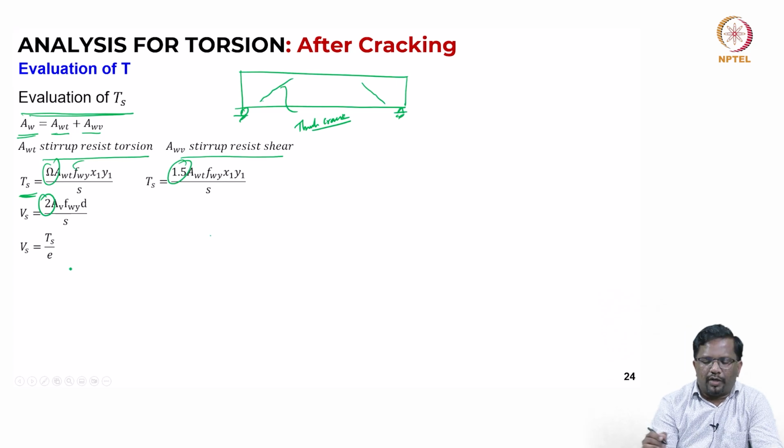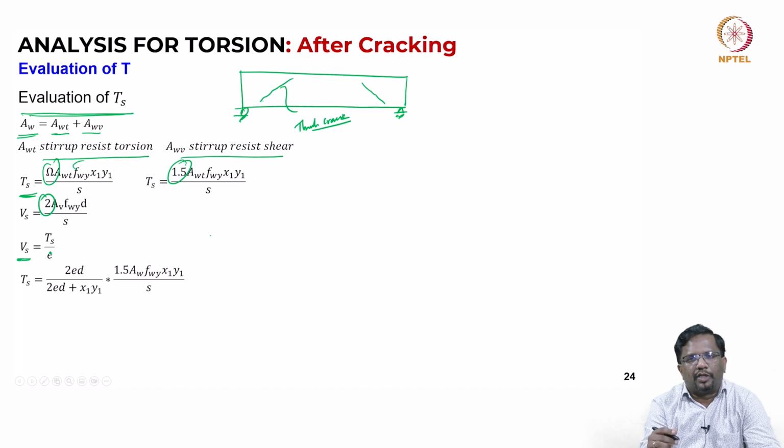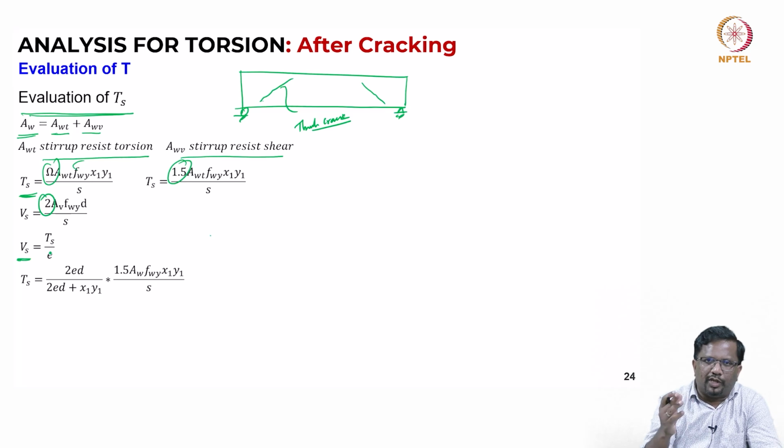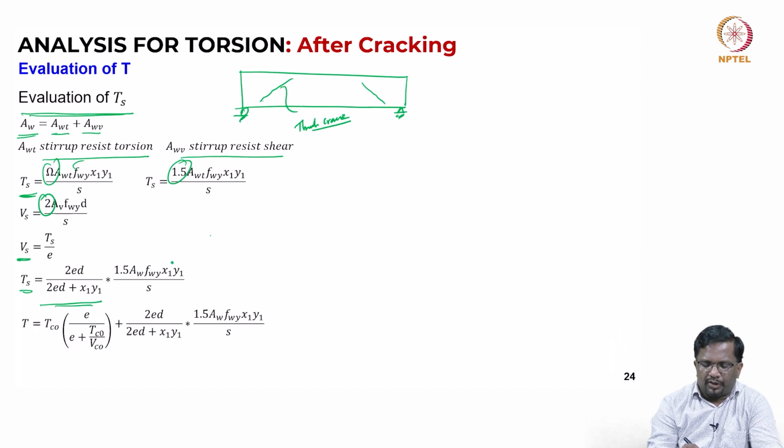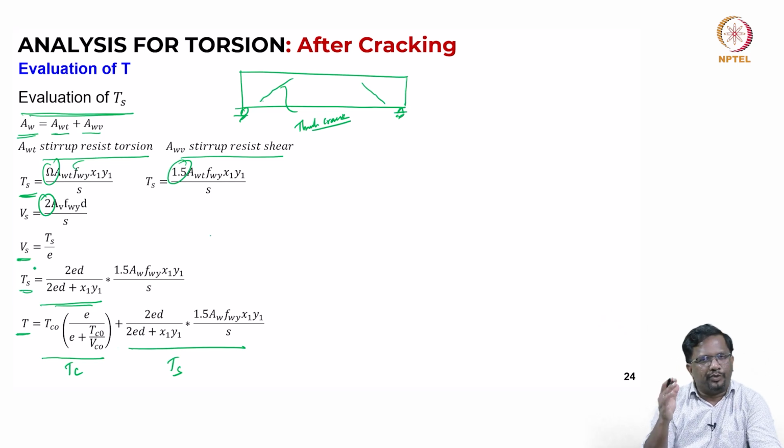Okay. So, now again, what is that Vs? That means the same stirrup. So, we can write that as Ts by E. Again, there is an interaction from the stirrup also, because it is arresting both the shear as well as torsion. Now, what is the Ts contribution? That is again given by an equation, which is 2 Ed by 2 Ed plus x1 into y1 into this. So, if you substitute that, you get your torsion contribution as Tc naught plus this. So, this is your Tc and this is your Ts. You see we are adding all this. Just like for shear we do Vc plus Vs, for torsion also I do Tc plus Ts.